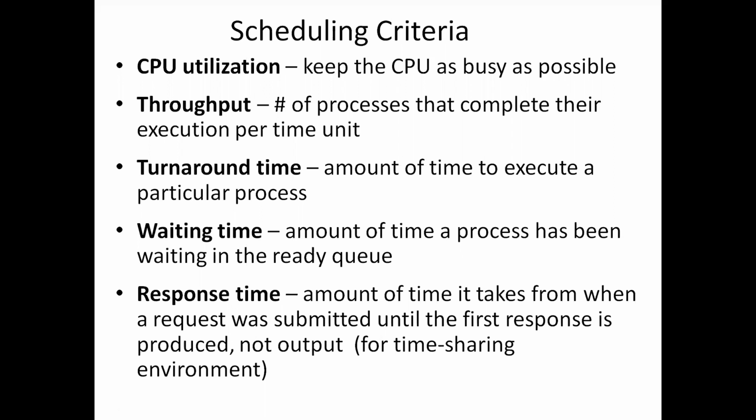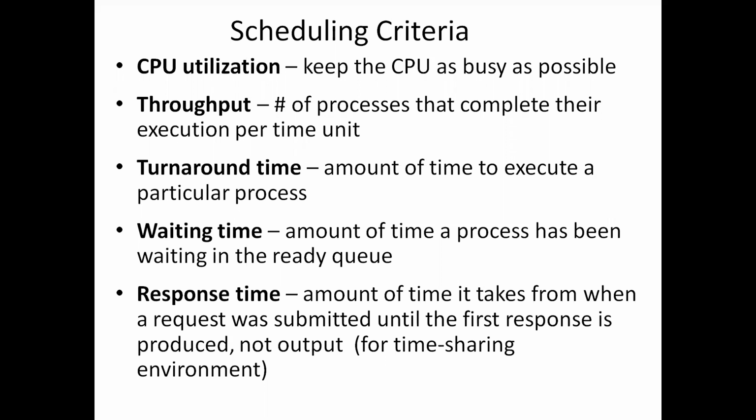Many criteria have been suggested for comparing CPU scheduling algorithms. These criteria include CPU utilization, throughput, turnaround time, waiting time, and response time. The first one is CPU utilization. CPU utilization means keeping the CPU as busy as possible.